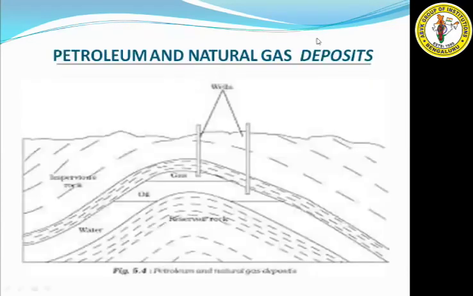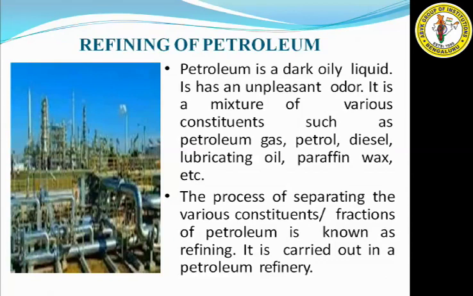Next, you have petroleum and natural gas deposits. This is how the petroleum and natural gas will be deposited deep under the sea. There will be a rock, correct? On the rock, at the bottom there will be water, above the water there will be oil, and above the oil there will be gas.